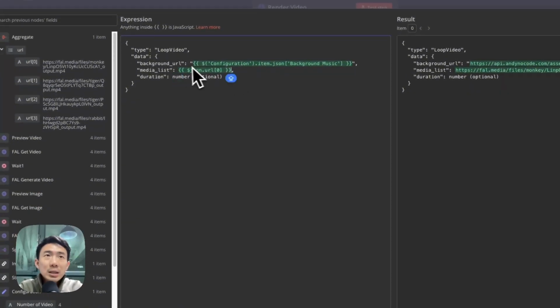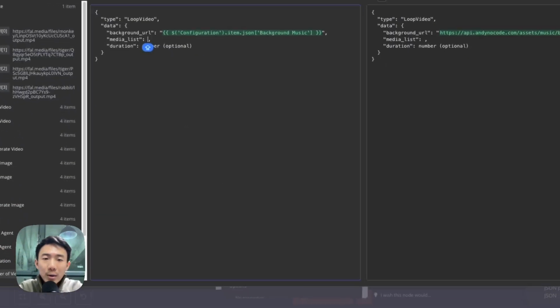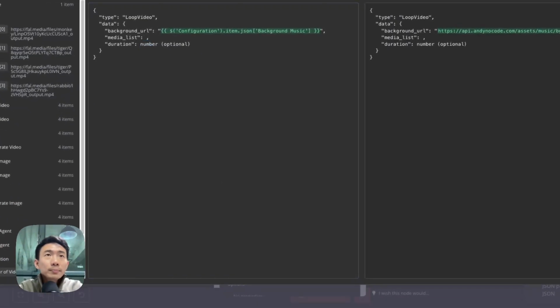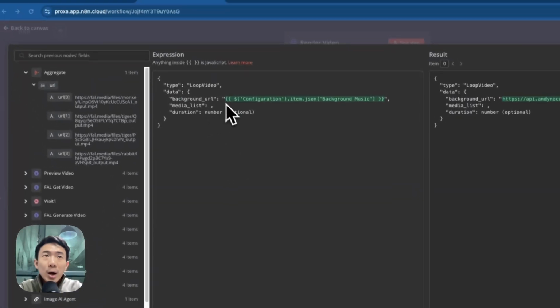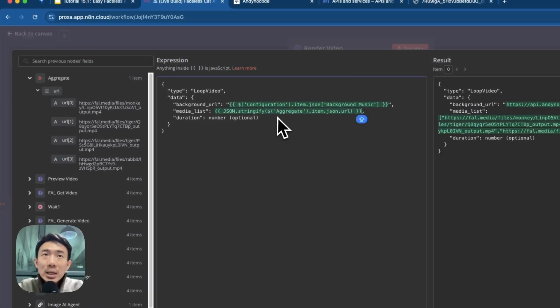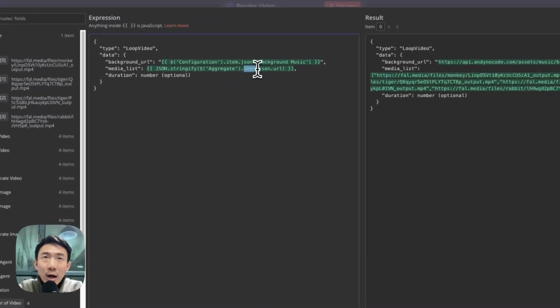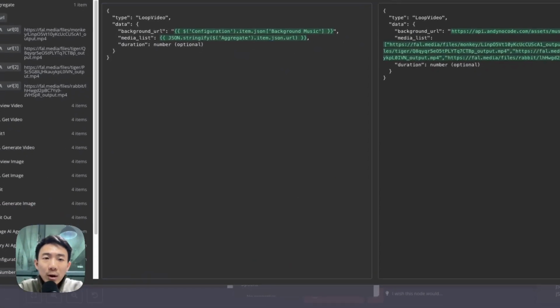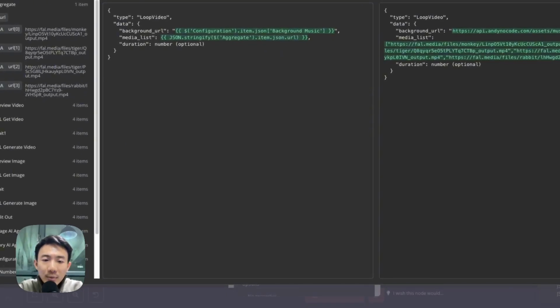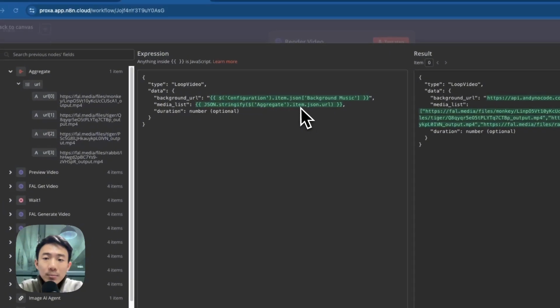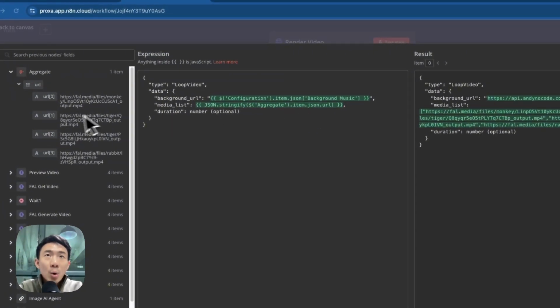So let me just copy and paste and share with you how it works. We need to have aggregate, which means this one, and then dot item, and then dot JSON, dot URL. The item refers to the current item being processed in the array within this node.